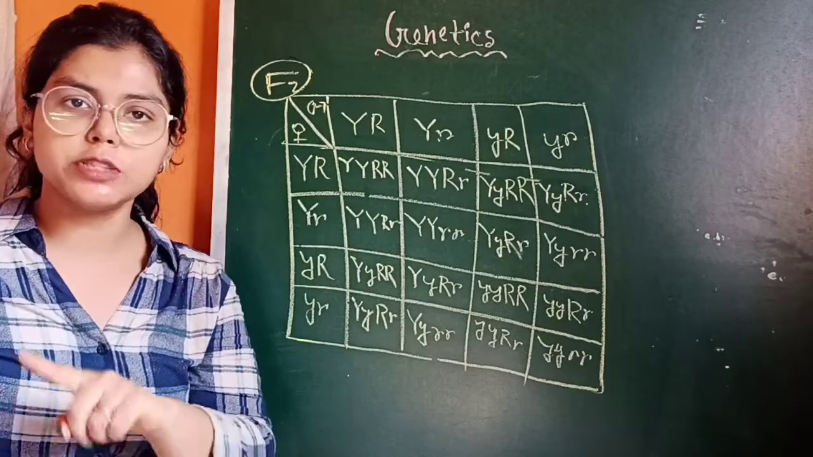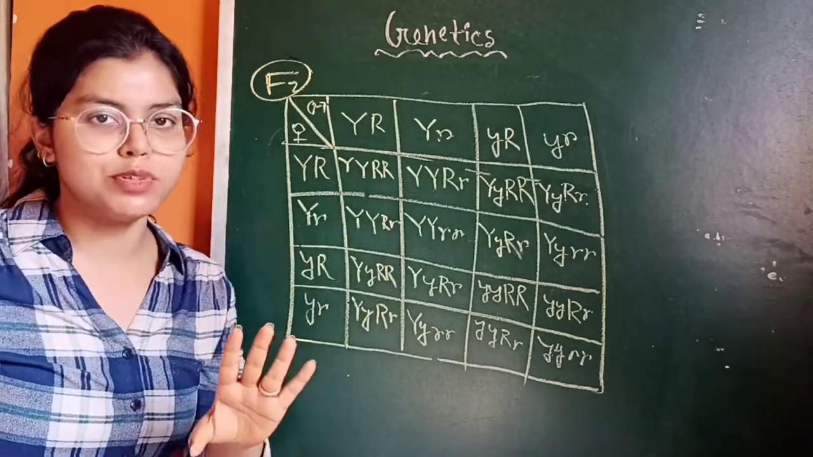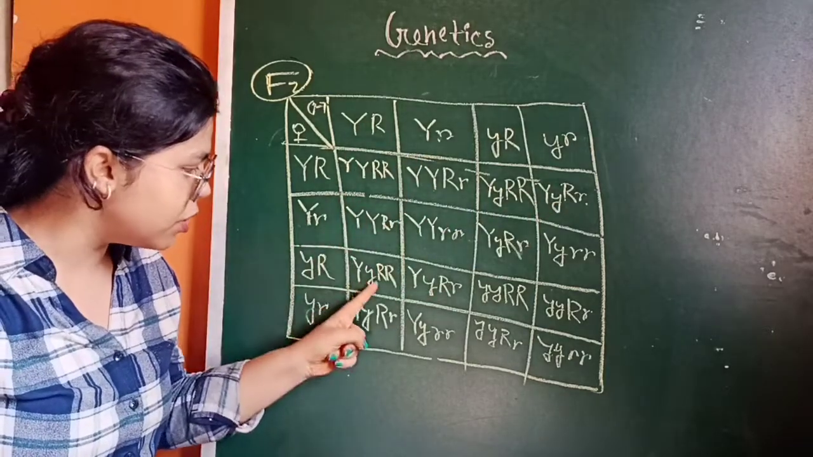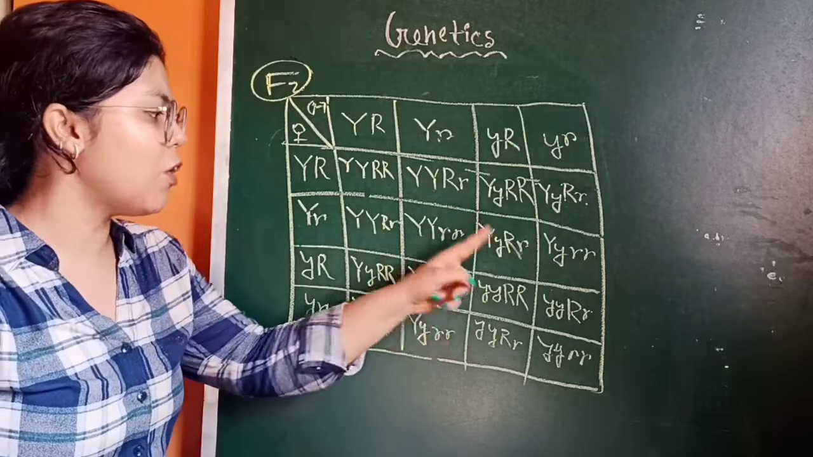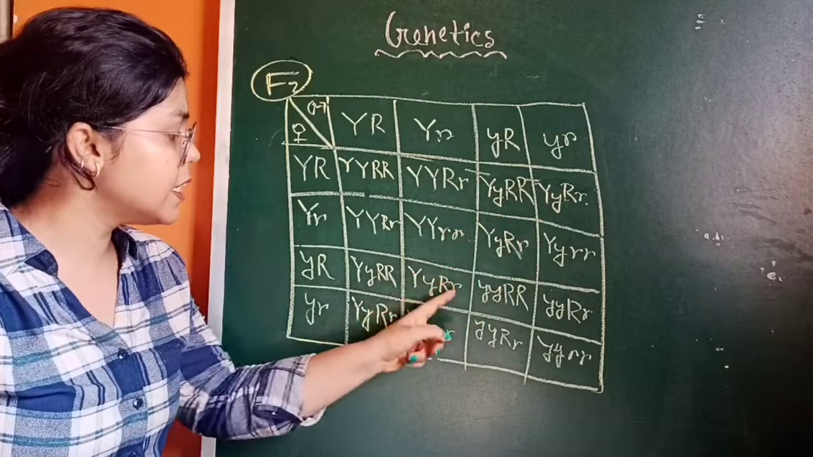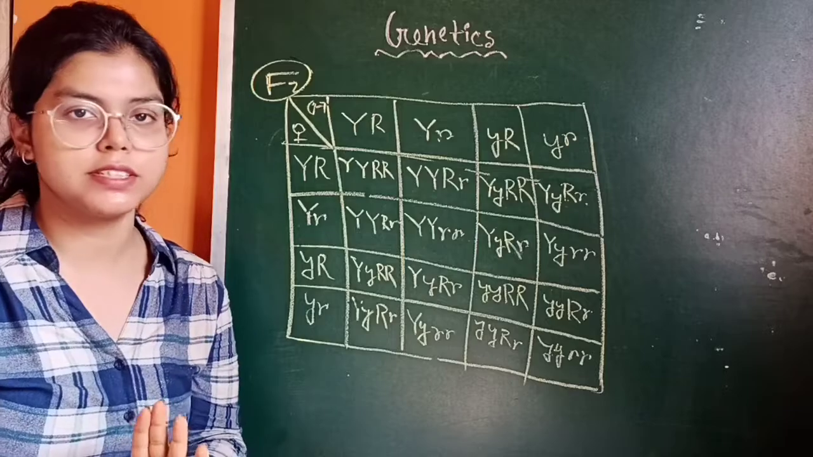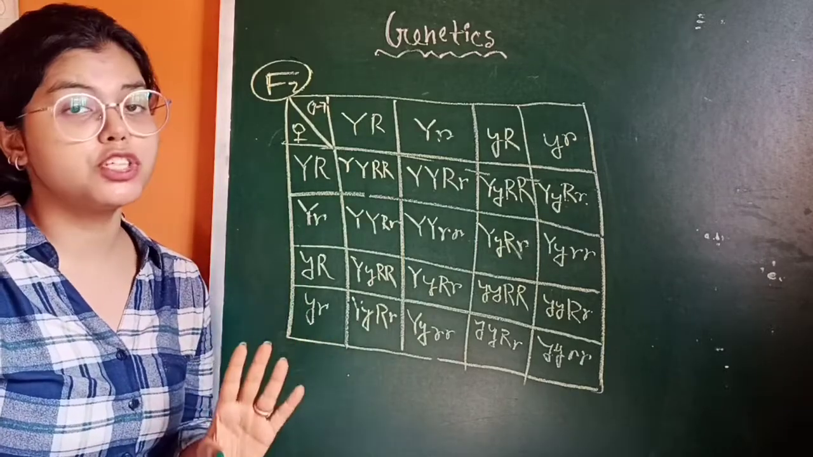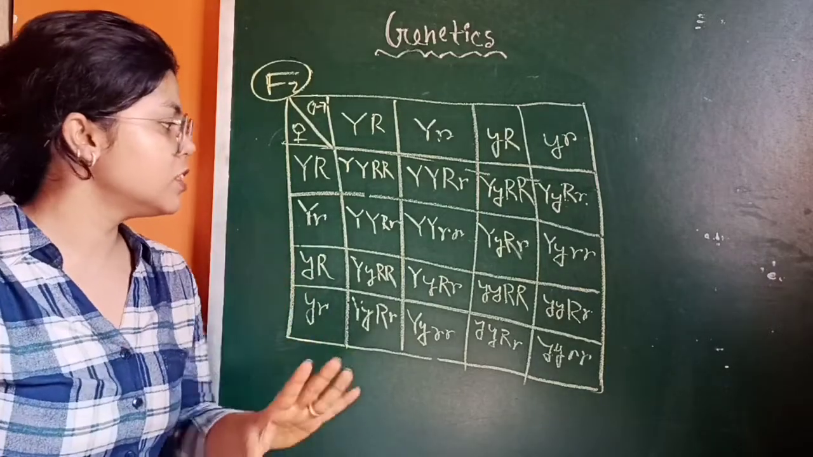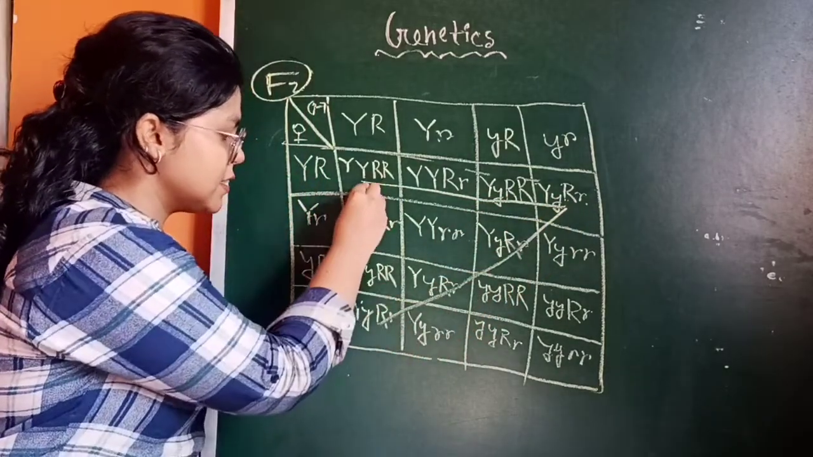If capital Y, capital R is present, then you can write blindly, that is, it is yellow round. So yellow round, yellow round, yellow round, and so on. Here 1, 2, 3, 4, 5, 6, 7, 8, 9: nine yellow round seeds are present. So here is the phenotypic ratio. The phenotypic ratio is firstly 9. You can draw a triangle in this case.